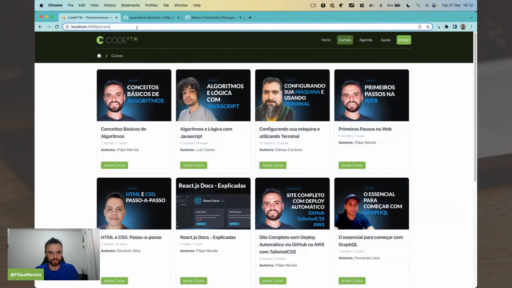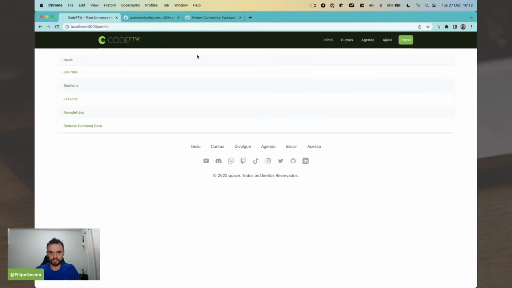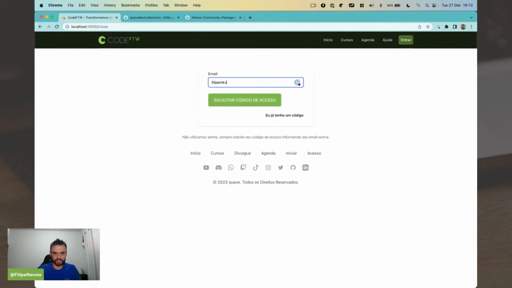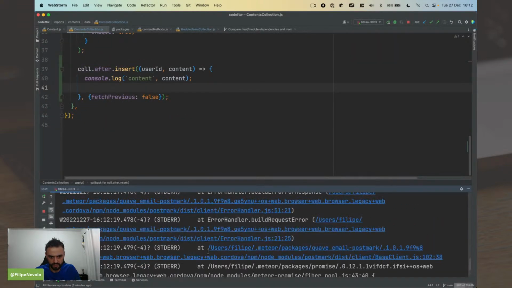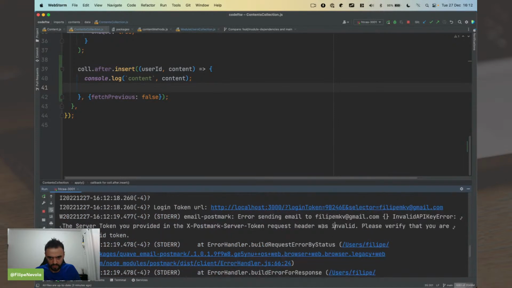So I'm going to go to this admin page that I need to authenticate here. Let me authenticate. I need to get the code. Okay, I can just copy this URL.